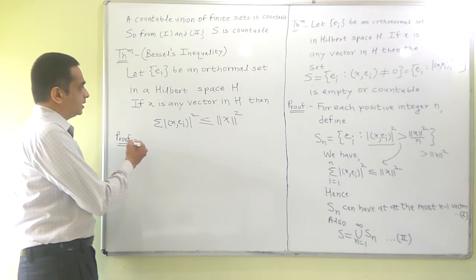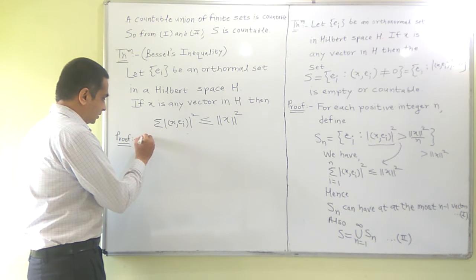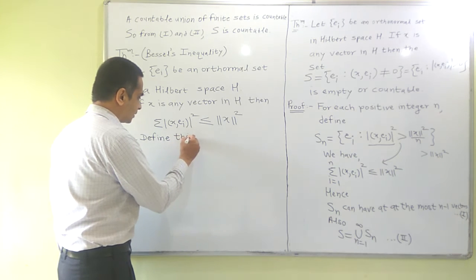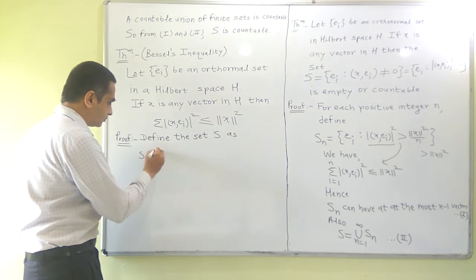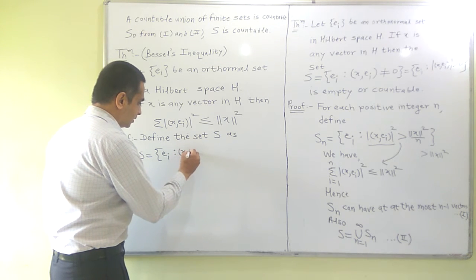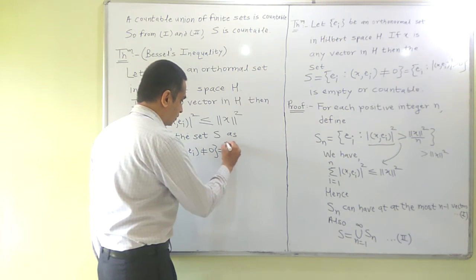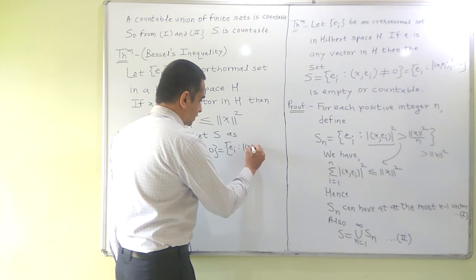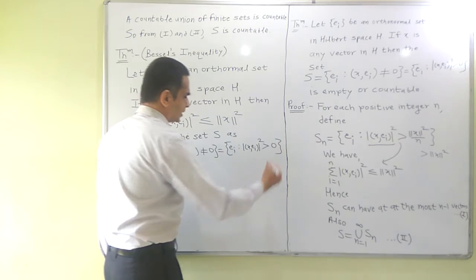For any given vector x in H, define the set S as the set of all those vectors e_i for which the inner product of x and e_i is non-zero, and that actually equals the set of all those e_i for which |⟨x, e_i⟩|² is not 0, that is, greater than 0.